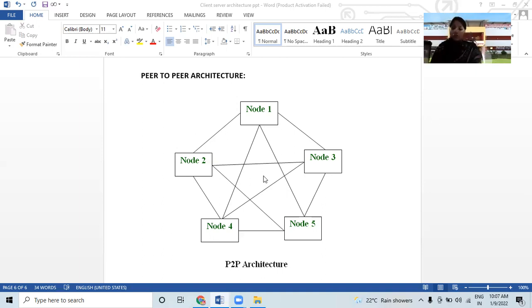So here, what is an example of peer-to-peer architecture? Sharing large files. I hope you have understood what happens in peer-to-peer cloud computing. The peer-to-peer computing architecture contains nodes that equally participate in data sharing. All the tasks are equally divided between all nodes.